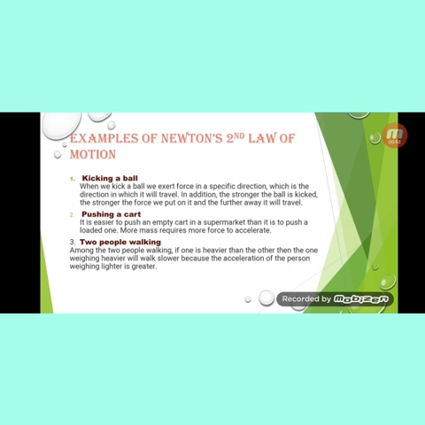Third, two people walking. Among the two people walking, if one is heavier than the other, then the one weighing heavier will walk slower, because the acceleration of the person weighing lighter is greater. You have already observed in your surroundings that fat people move very slowly as compared to thin people, because they have more weight, so they need greater force to accelerate.